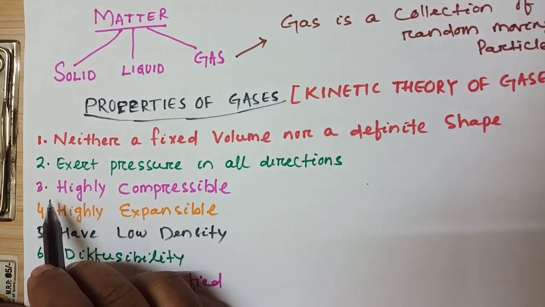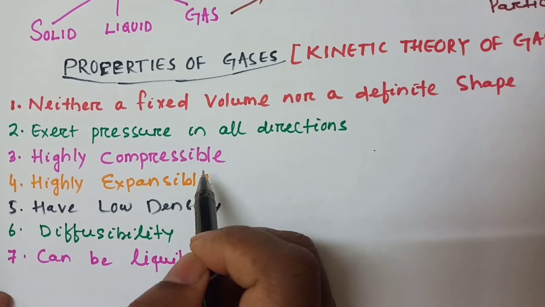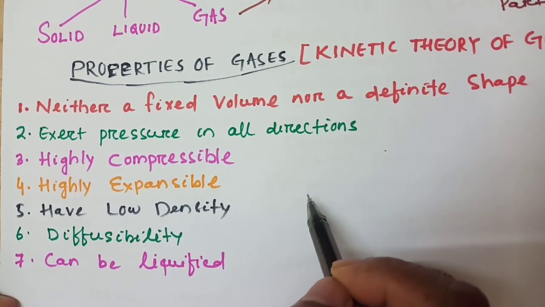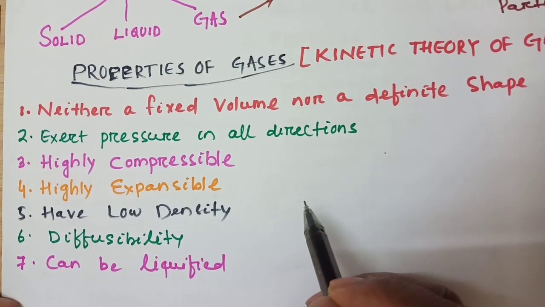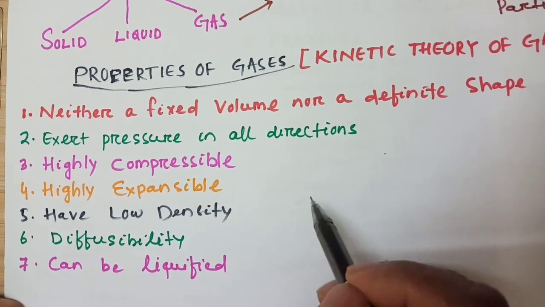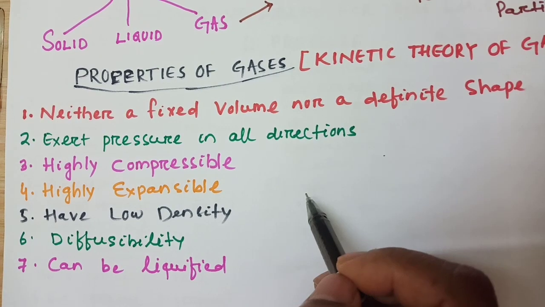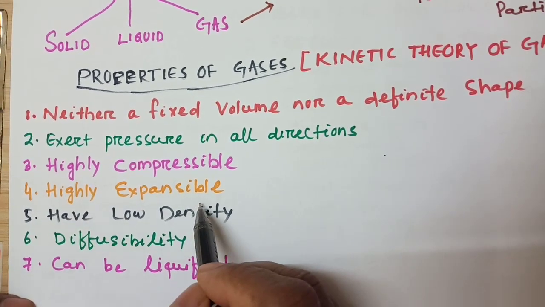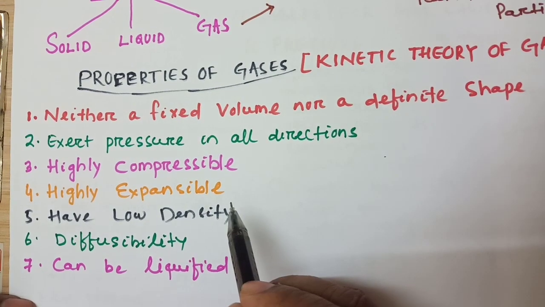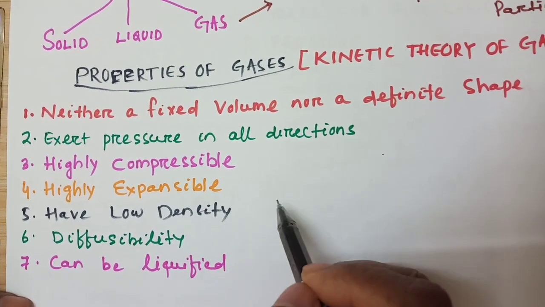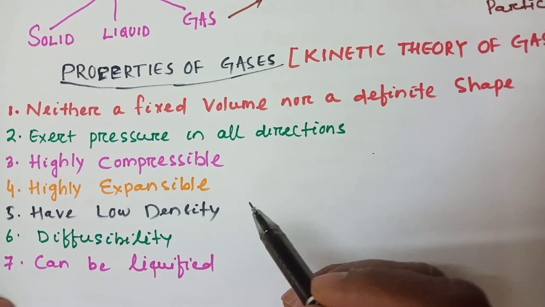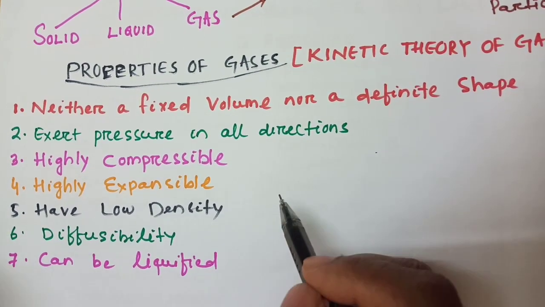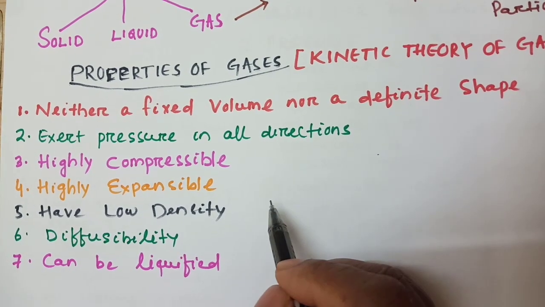Come to the third point. They are highly compressible. There are large intermolecular spaces between the gas molecules. On applying pressure, the molecules come closer and decrease the volume of the gas. They are also highly expansible. When the pressure of an enclosed gas is reduced, the particles move apart from each other, thus increasing their intermolecular space. As a result, the volume of the gas increases.